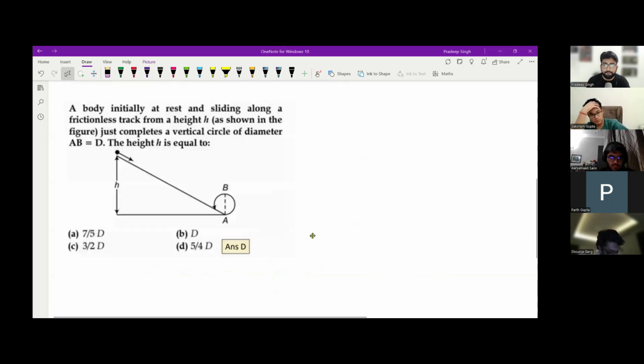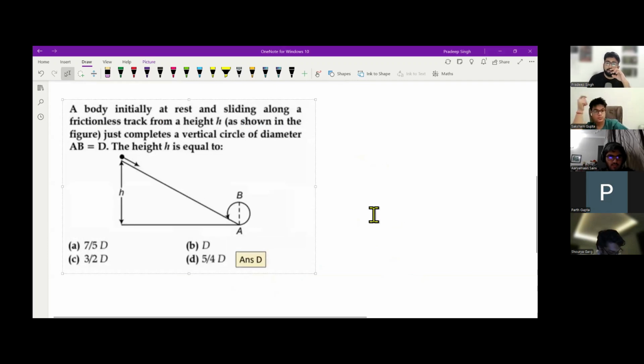All right, so Arman, this is the doubt, right? Yes, sir. Please read out the entire question. The body initially at rest and sliding along a frictionless track from height h completes a vertical circle of diameter d. The height h is equal to.